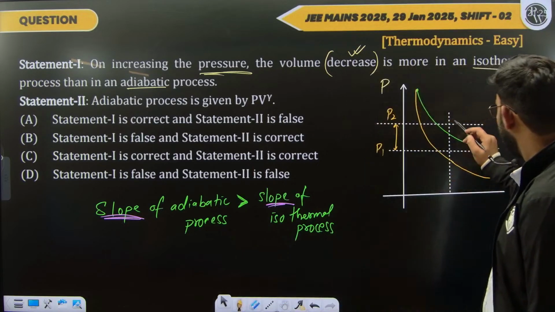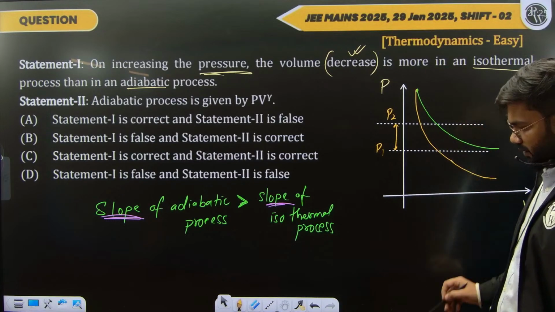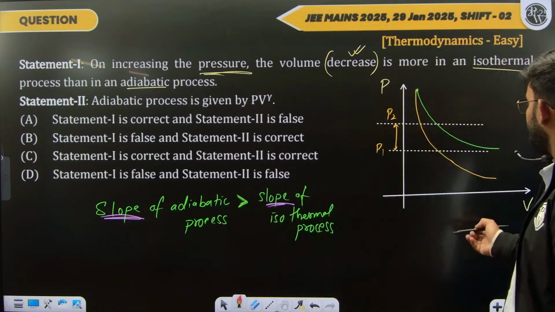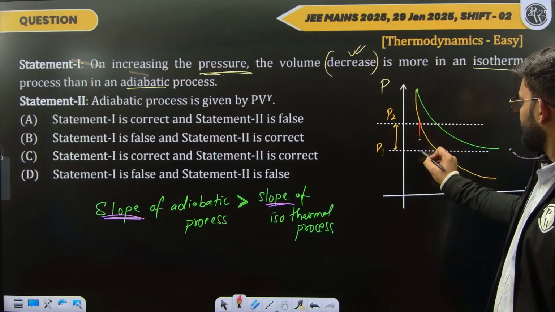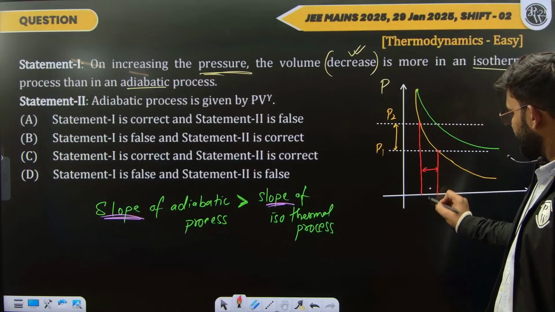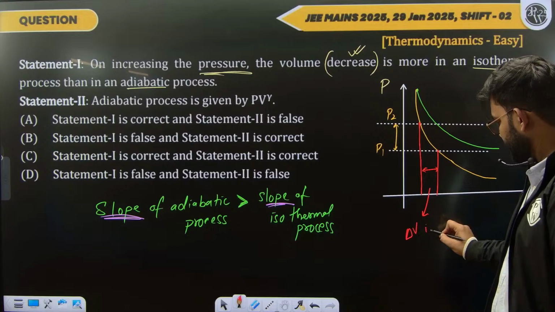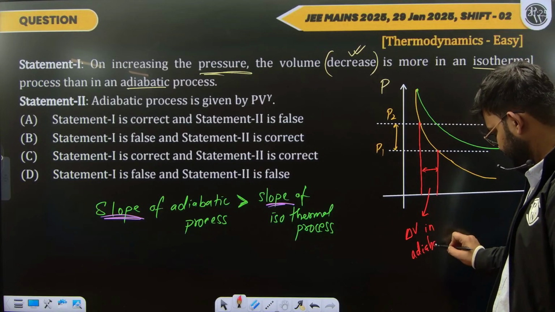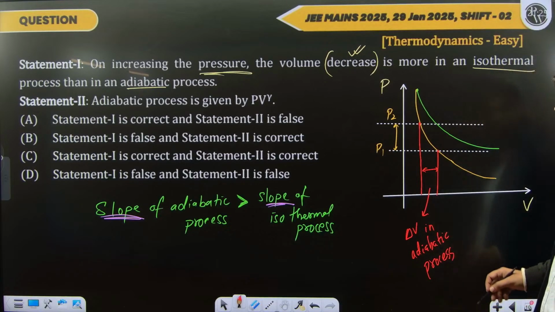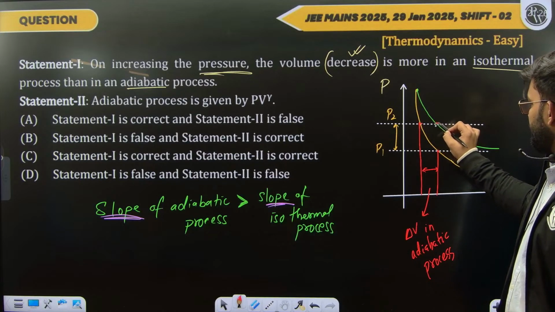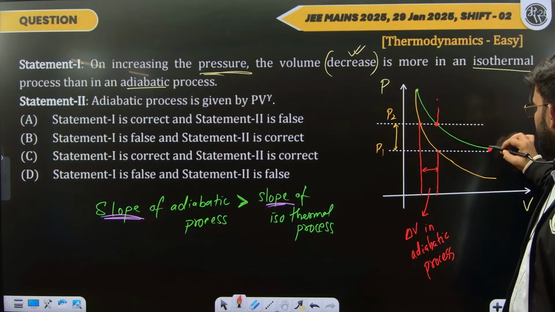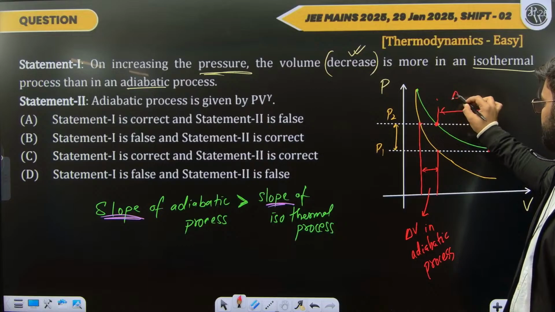Now let us take same pressure change, and I need to compare volume change from here to here. This is the volume change delta V in adiabatic process. All right, and for the same change in pressure over here and somewhere around here, I get this volume change in an